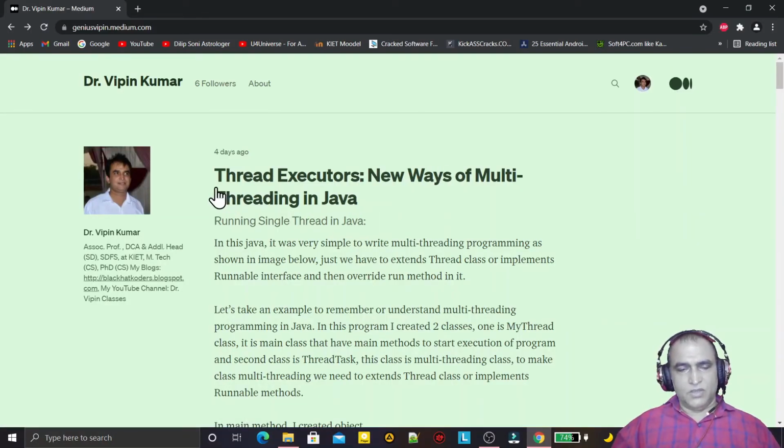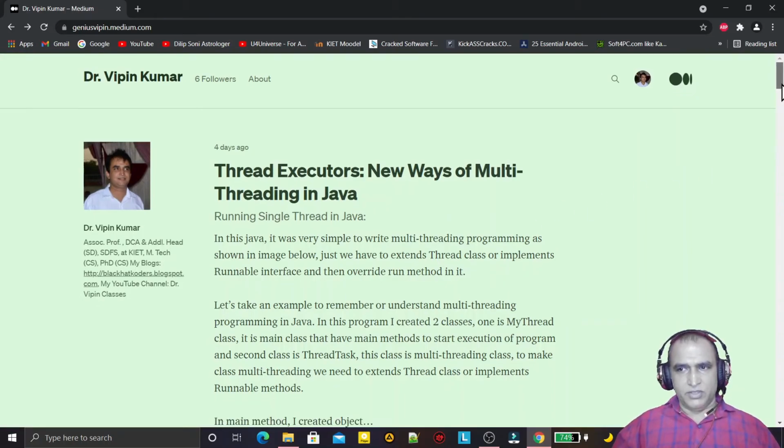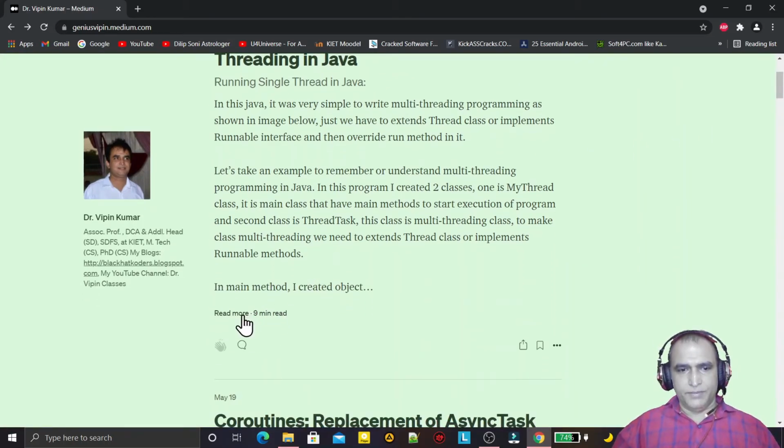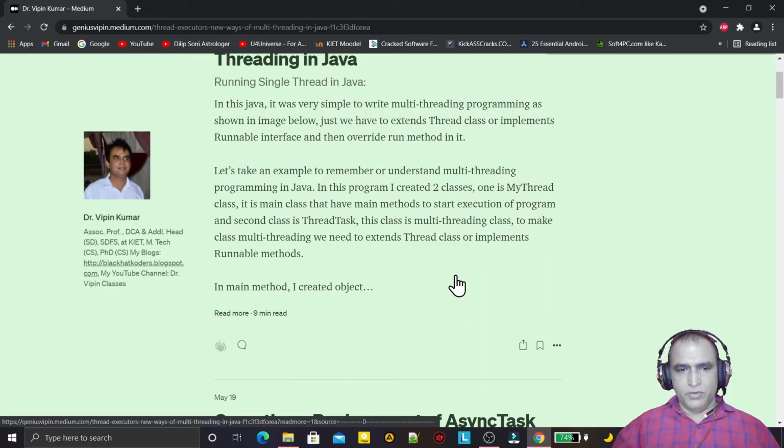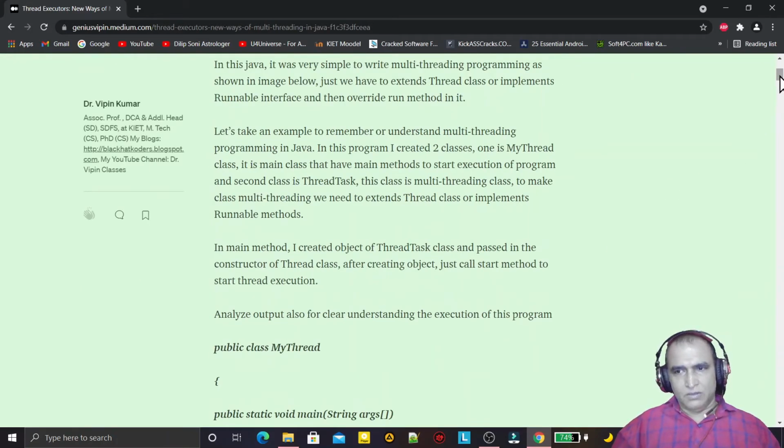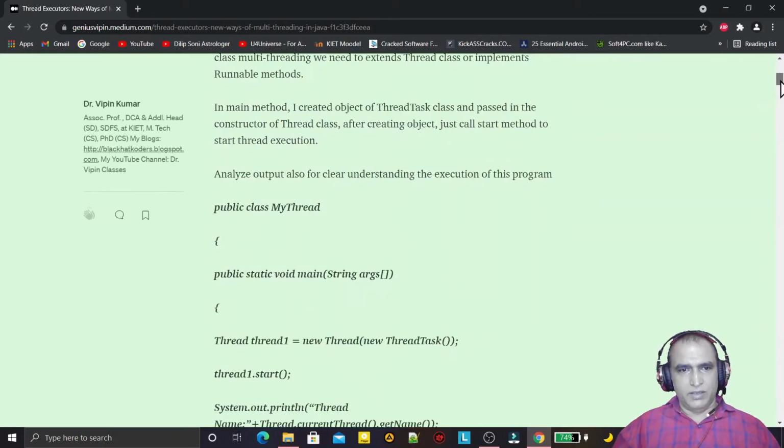If you want to read more about thread executors, you can go to my blog geniusvipin.medium.com. Here you have an article, Thread Executor, new way of multi-threading in Java. Go there and click on read more, and you have the full article like this.